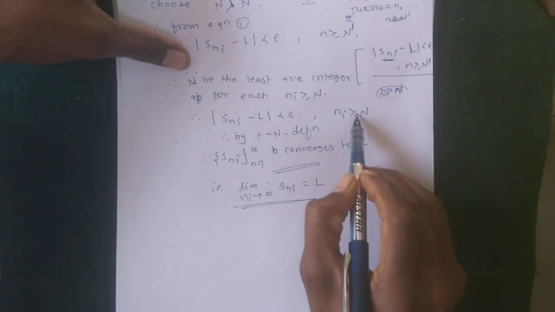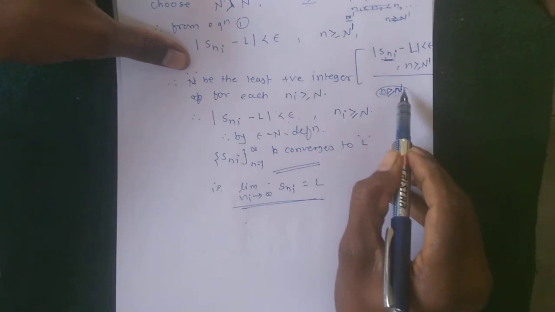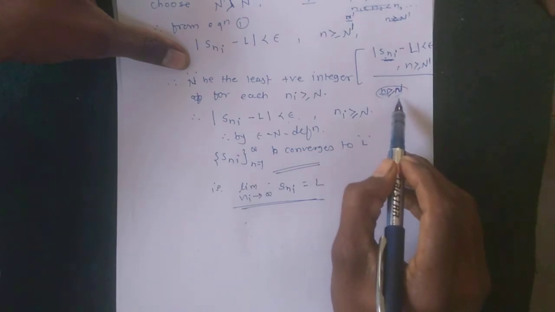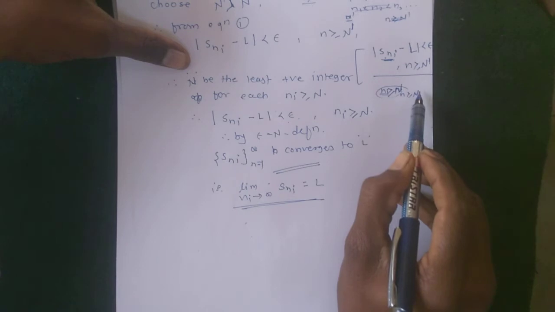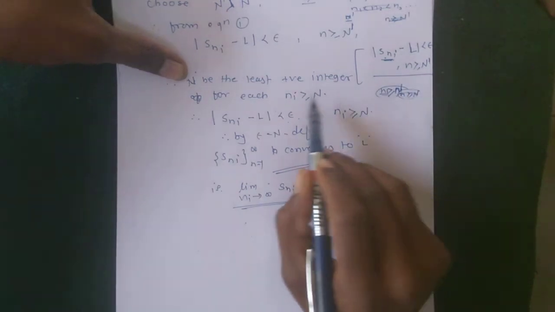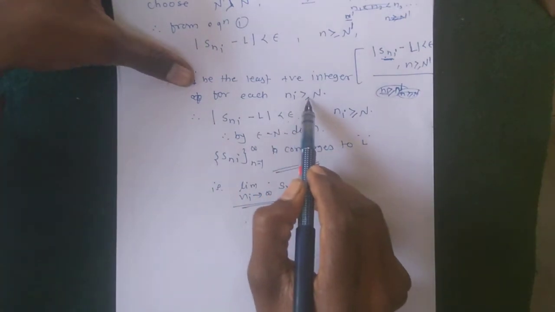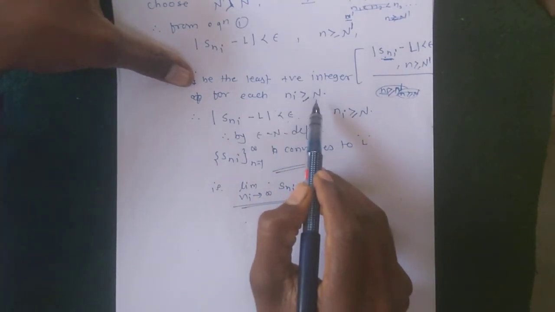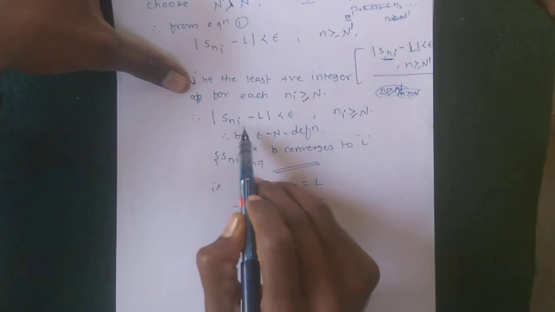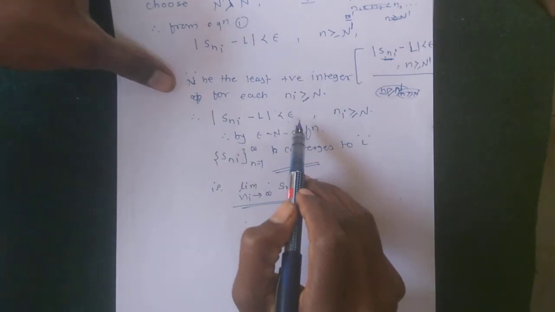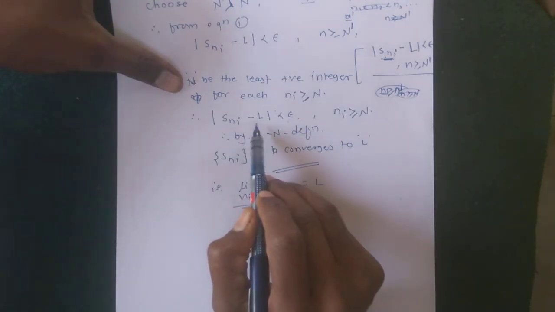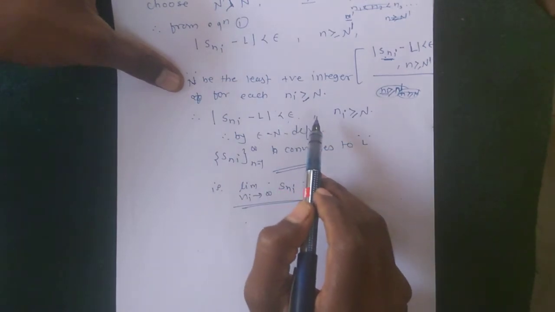Okay, here the condition is less than or equal, so n is greater than or equal to n, and therefore we choose n to be the least positive integer, for each ni greater than or equal to n, and therefore |S_ni - L| < epsilon.